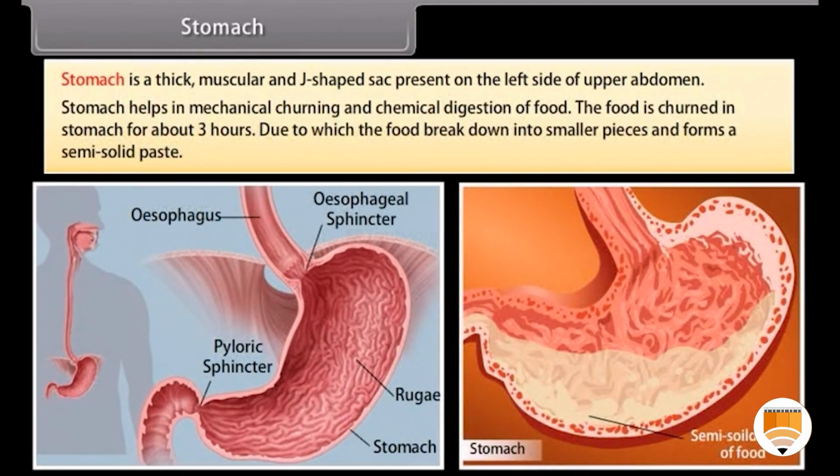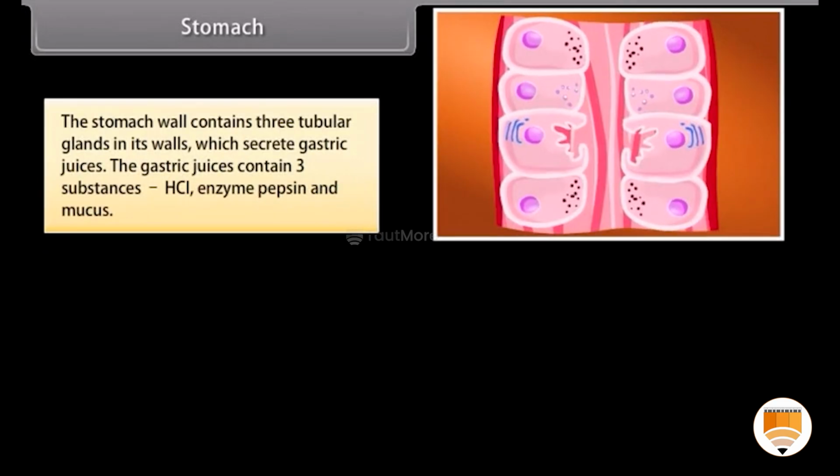Stomach helps in mechanical churning and chemical digestion of food. The food is churned in the stomach for about 3 hours, due to which the food breaks down into smaller pieces and forms a semi-solid paste. The stomach wall contains 3 tubular glands in its walls which secrete gastric juices. The gastric juices contain 3 substances: HCl, enzyme pepsin, and mucus.